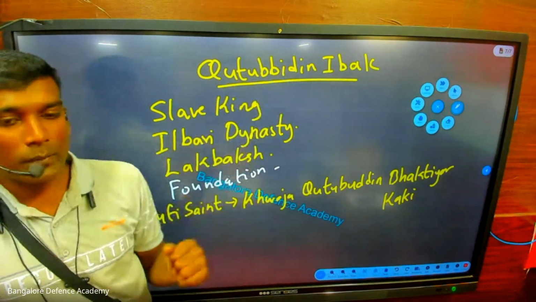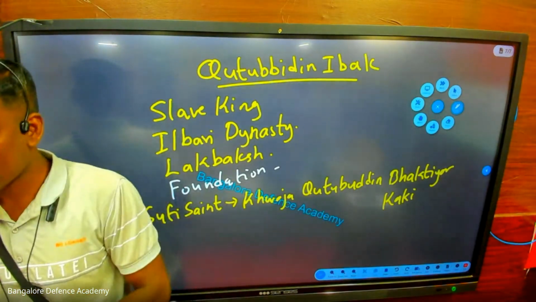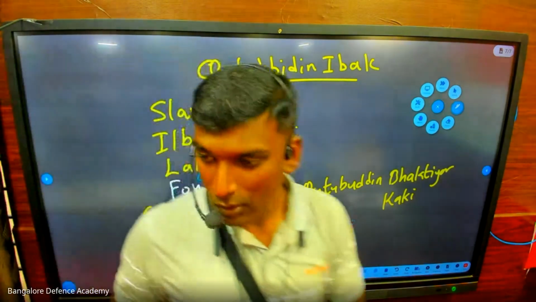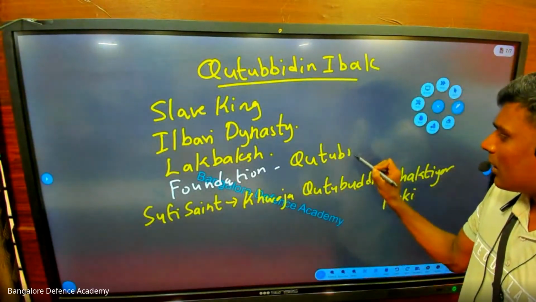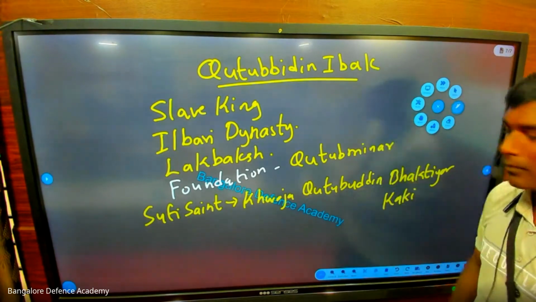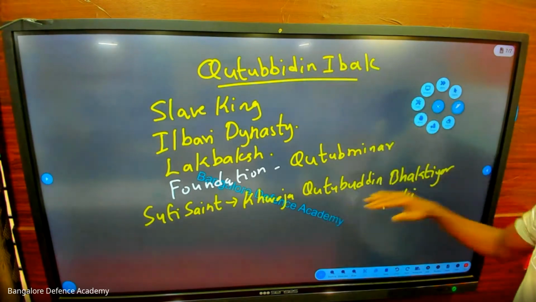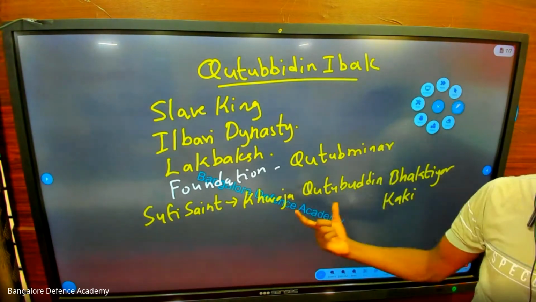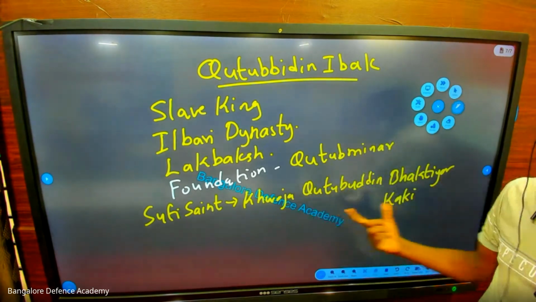Qutbuddin Aibak decided, I should build something for this Sufi saint. So what should I do? He was thinking. So he decided to build Qutub Minar. Now in exam they will ask you, Qutub Minar is named after Qutbuddin Aibak or Qutbuddin Bakhtiyar Kaki? It is named after Khwaja Qutbuddin Bakhtiyar Kaki. It is not Qutbuddin Aibak's name. It is this saint's name.